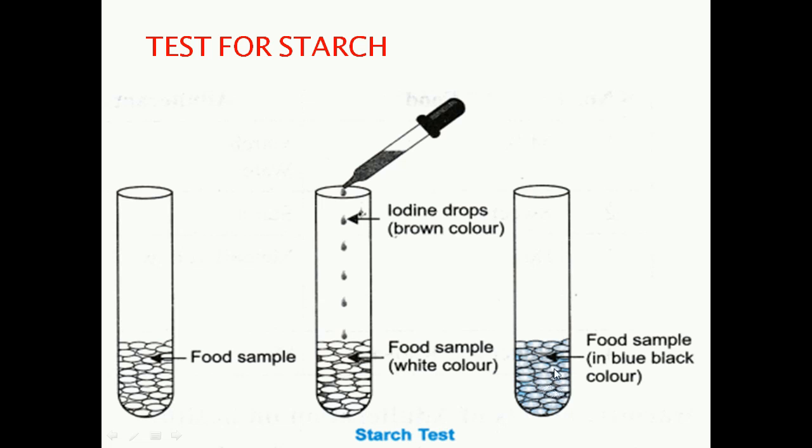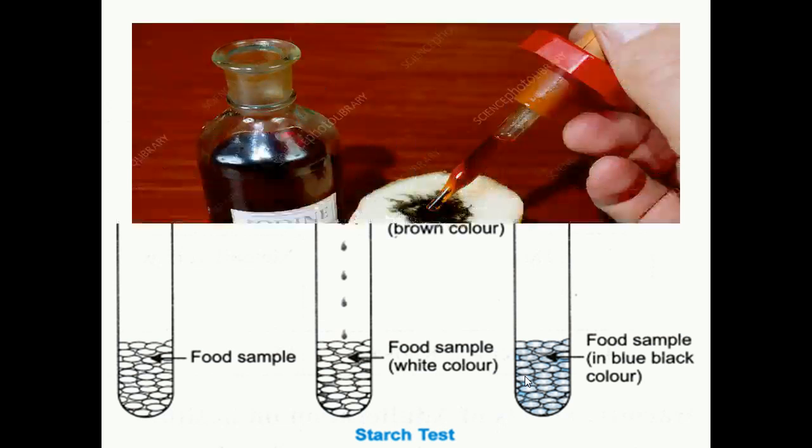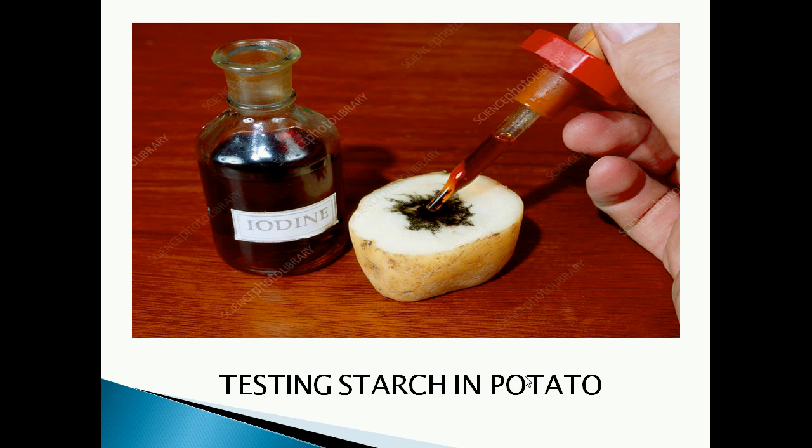You can see the color of blue black. Yes, blue black. Then it indicates the presence of starch in the food. Understood, children? Now this same test you can even do by simply cutting a portion of potato in two parts.